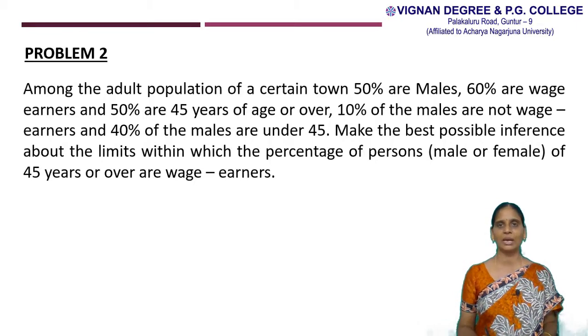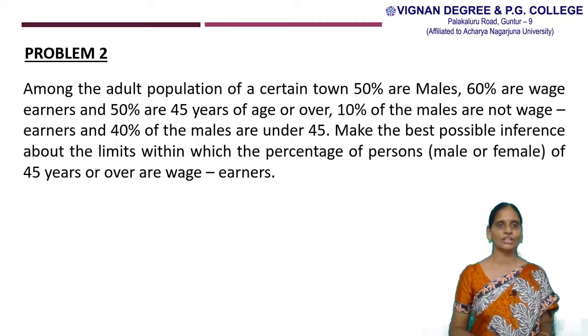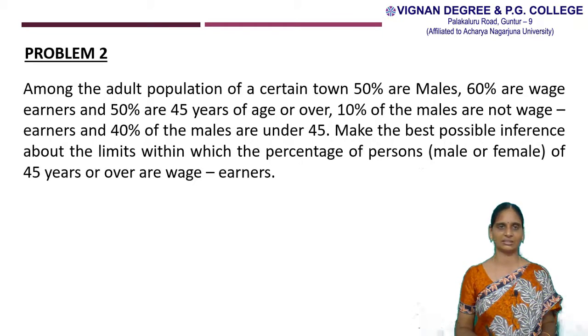Now we have to make the best possible inference about the limits within which the percentage of persons, those are males or females, of 45 years of age or over, those are wage earners.